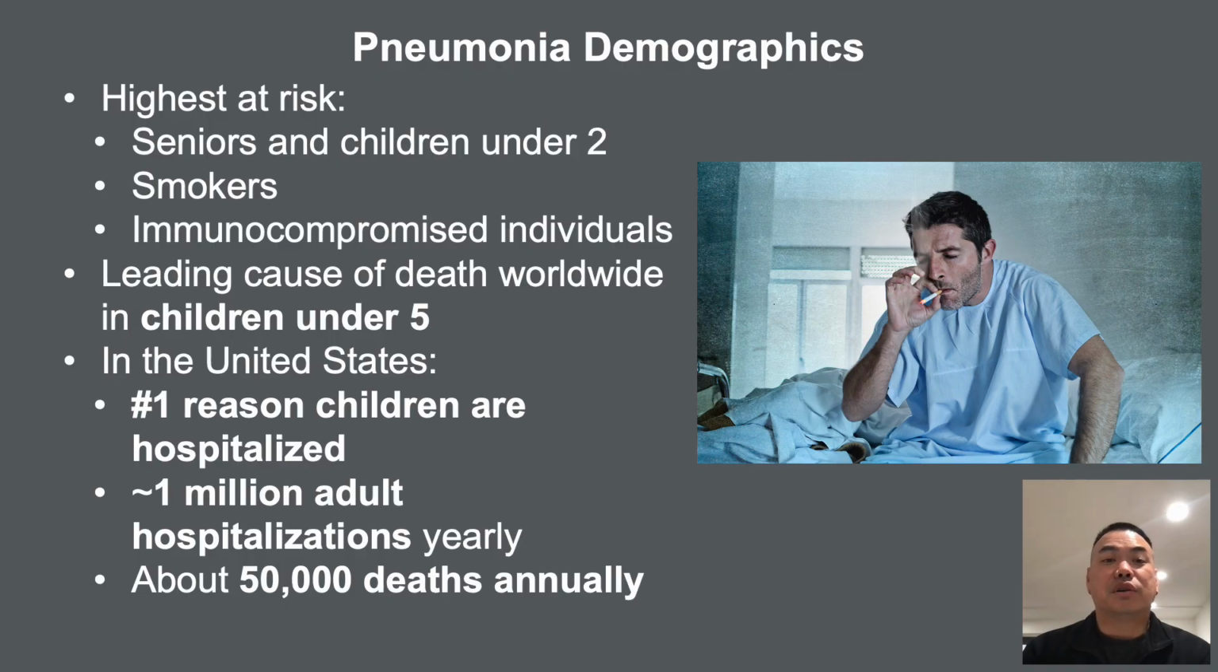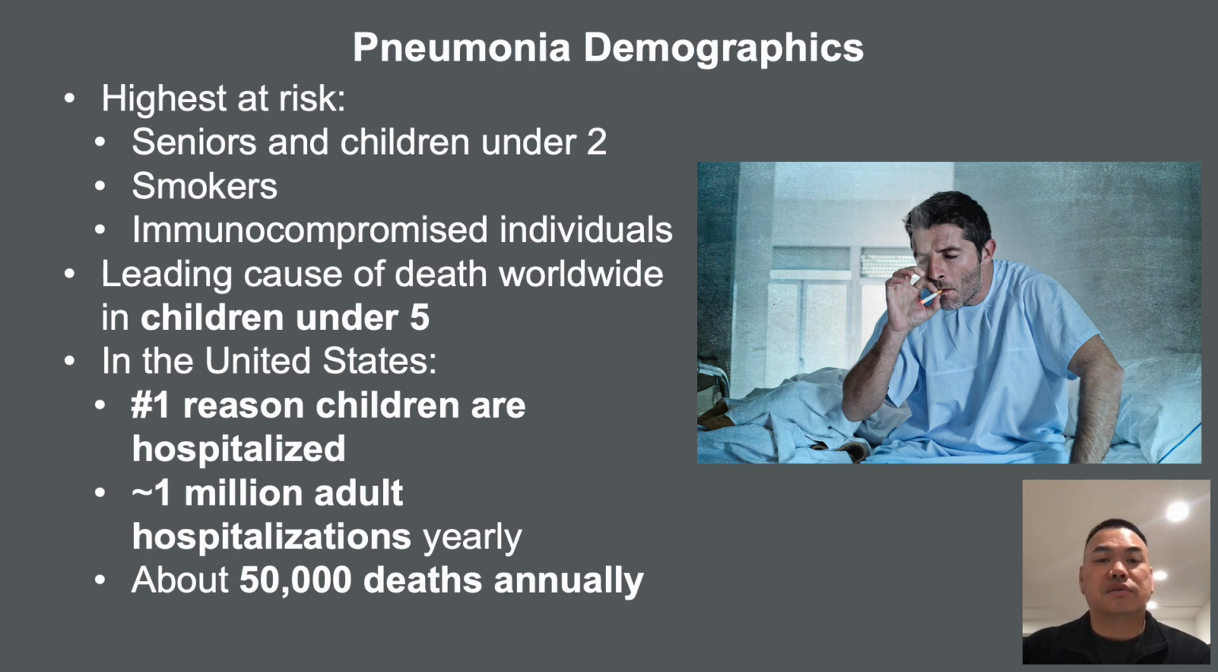Who's at risk for pneumonia? Anyone can get pneumonia, however, the following groups are at a higher risk: adults ages 65 and older, children younger than age 2, people with certain medical conditions, and smokers. Pneumonia disproportionately affects young children, older adults, and immunocompromised individuals.